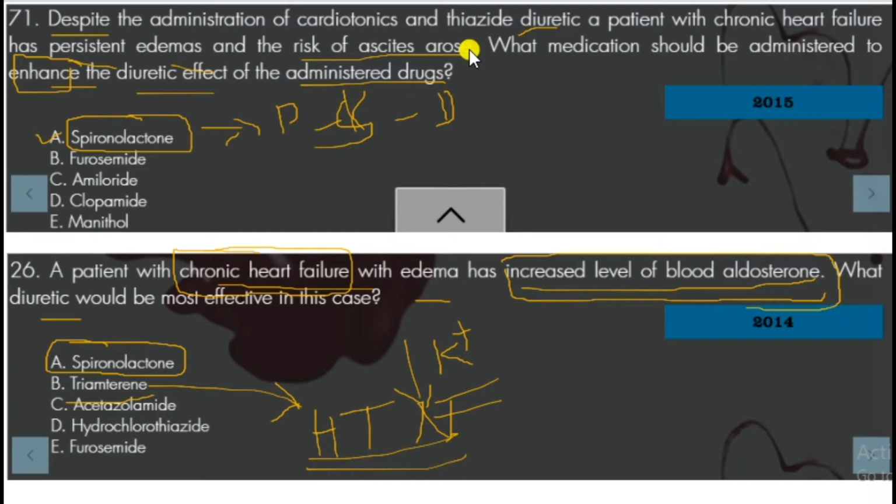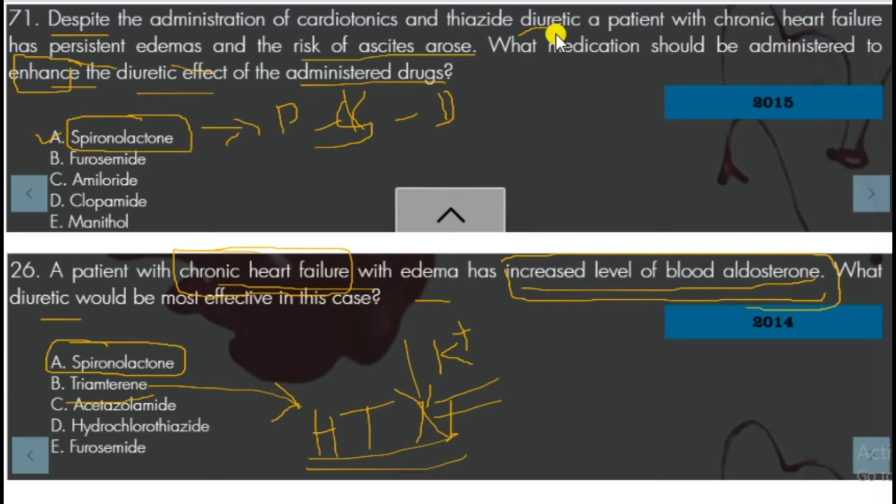The doctor has already prescribed the cardiotonics and the thiazide diuretic. What medication should be added to enhance the diuretic effect of the administered drugs? That is spironolactone. It reduces the potassium loss.